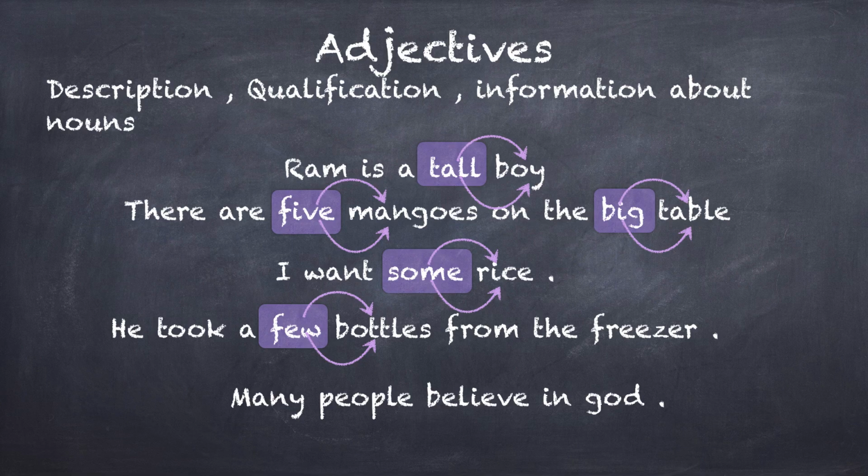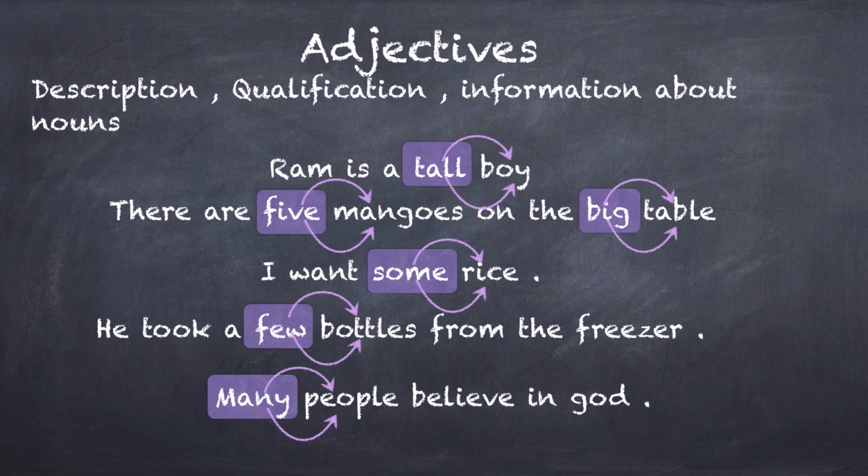Any word which qualifies or describes or gives more information about a noun is an adjective, right? Also try and understand this arrow diagram, because it shows you very clearly how adjectives are modifying or operating upon a noun, right? So that visualization is fairly important for later purposes, right? So adjectives describe or qualify nouns.